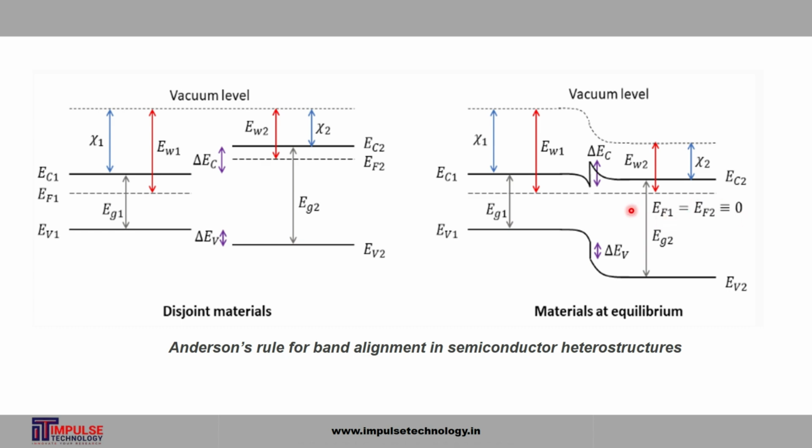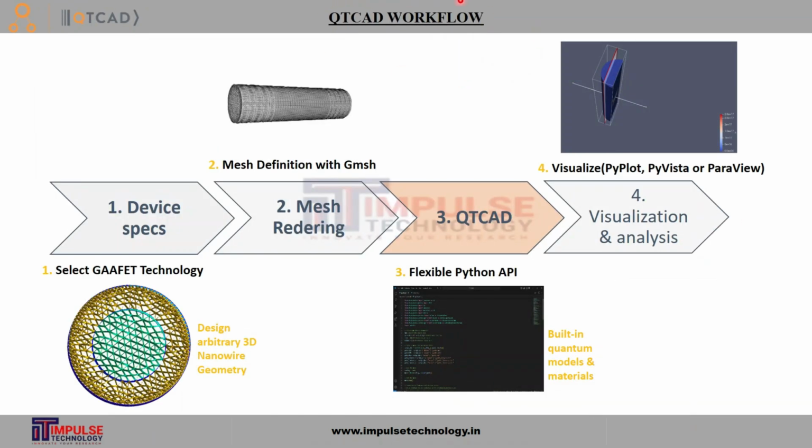Let's talk about the workflow of QTCAD. The first step is device creation, where we create a geometry using GMSH software, where we define geometry, dimension, shape, and size of the device. After that, we create mesh using GMSH software. Then the third step is QTCAD, where we define material, device parameters, create the device and use some solver. After that, we plot some band diagram and some analysis. After that, the fourth step is visualization analysis. For better visualization of the result, we use PyPlot, PyVista or ParaView.